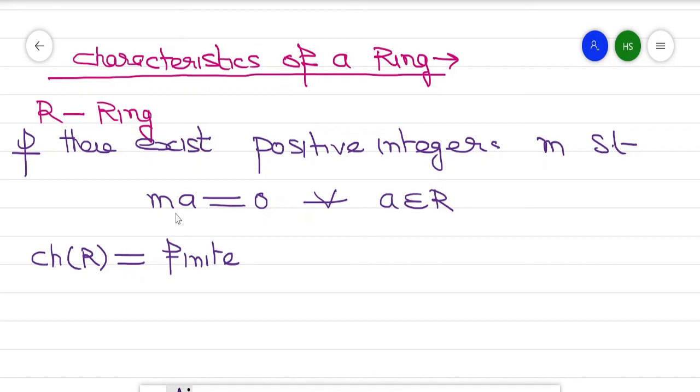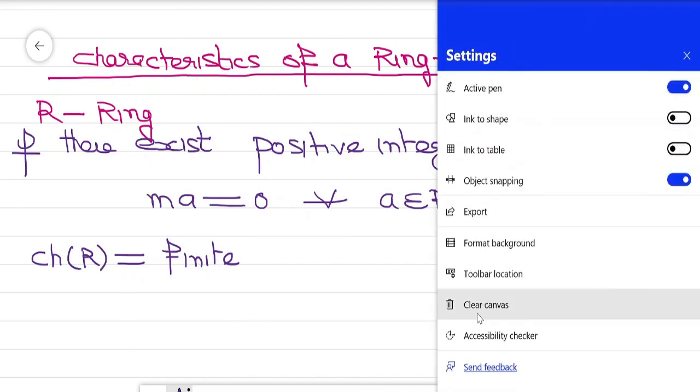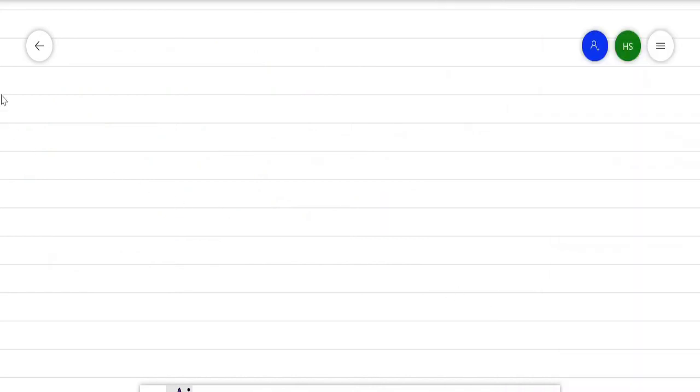or 0 characteristic, or infinity characteristic. So if we find a positive integer, then it has the finite characteristic, otherwise it is a 0 characteristic or infinite characteristic, right? Now with this definition we will discuss some examples. So first example, if R is a ring with the unity, 1 is additive order of n, then characteristic of R is n.